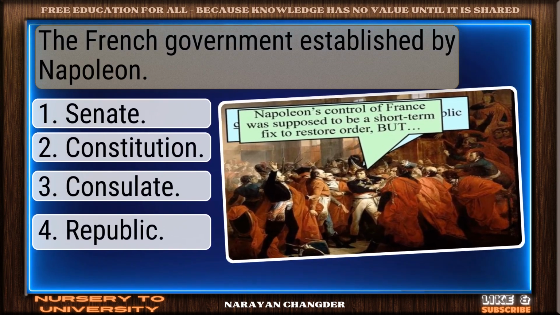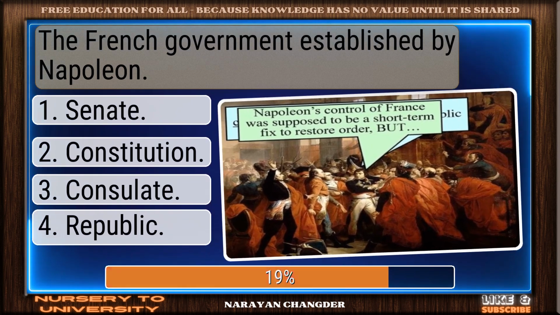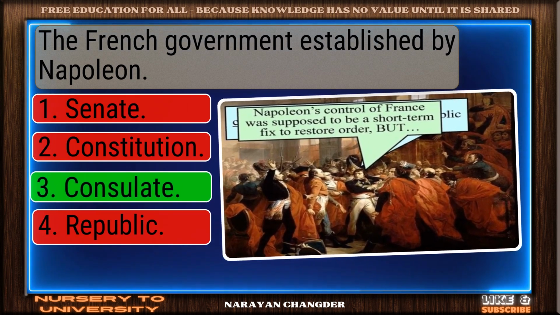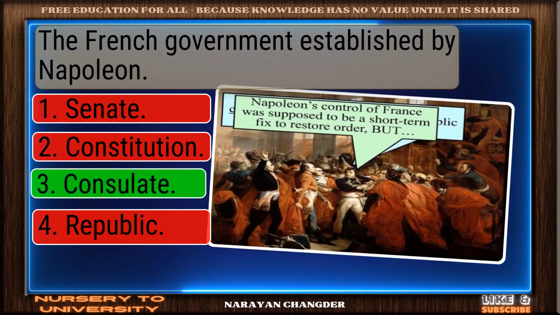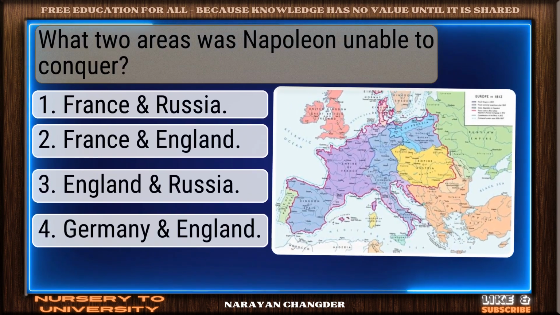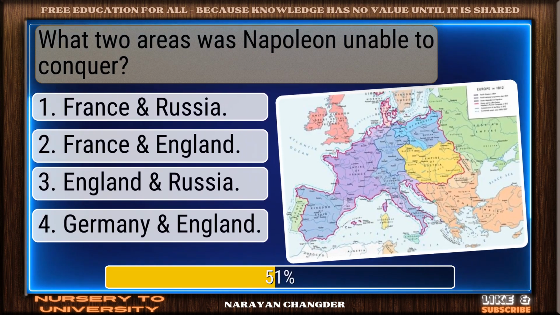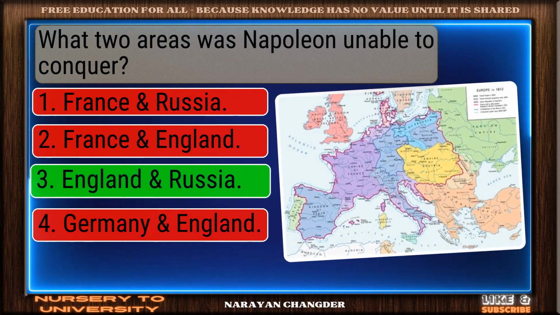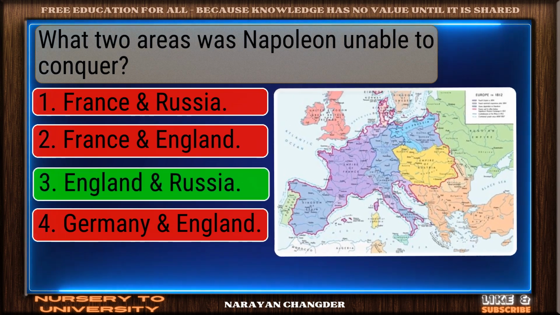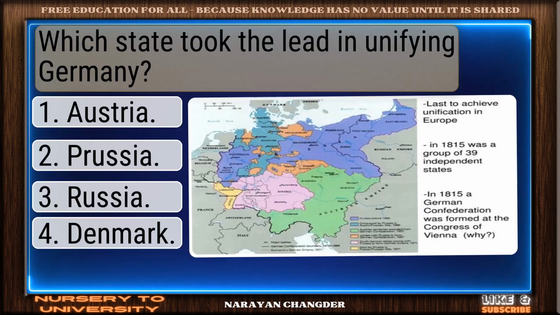The French government established by Napoleon. Correct response. Consulate is the most accurate answer. What two areas was Napoleon unable to conquer? Nice selection. England and Russia is the correct and valid answer.